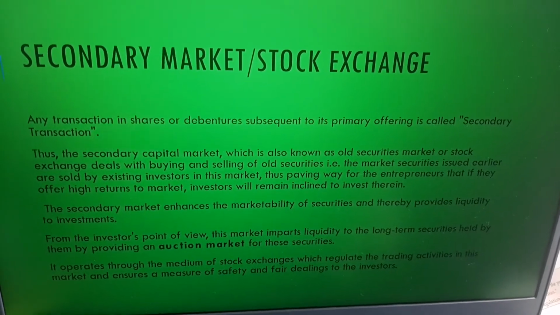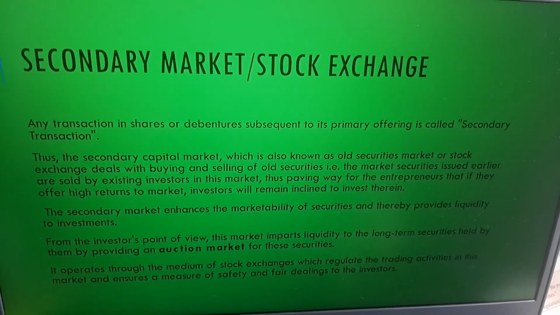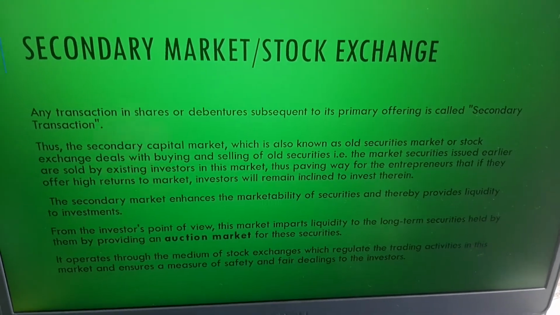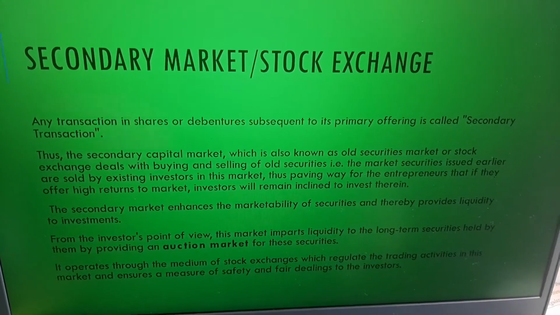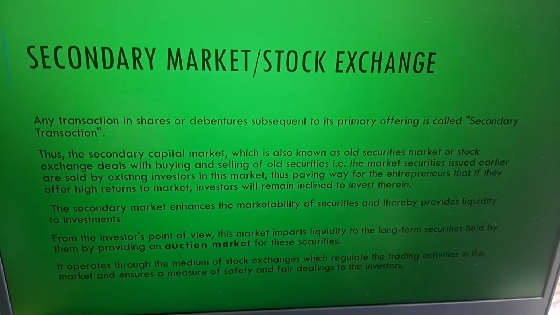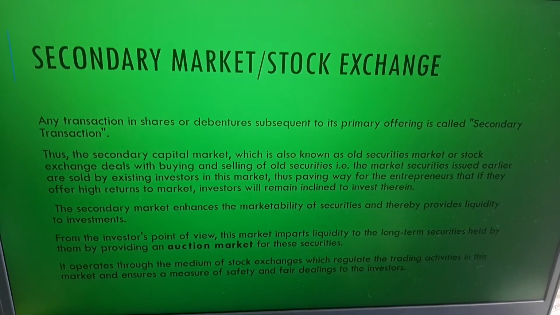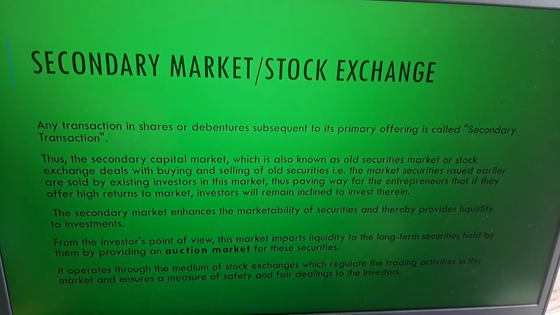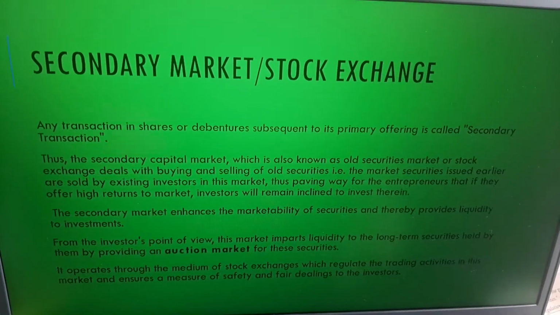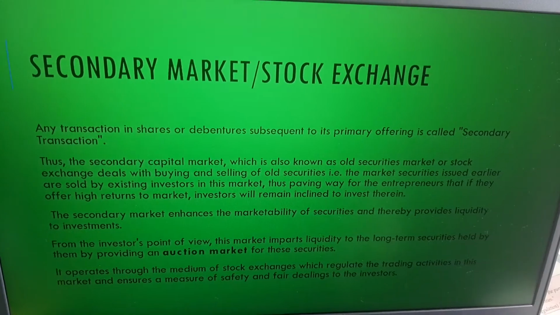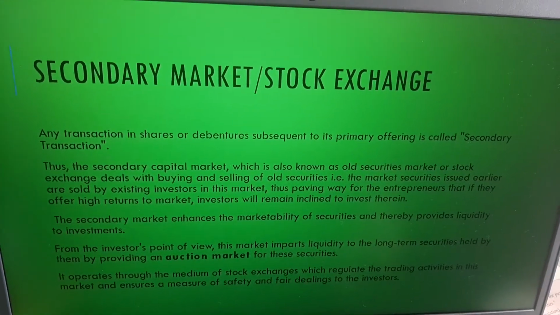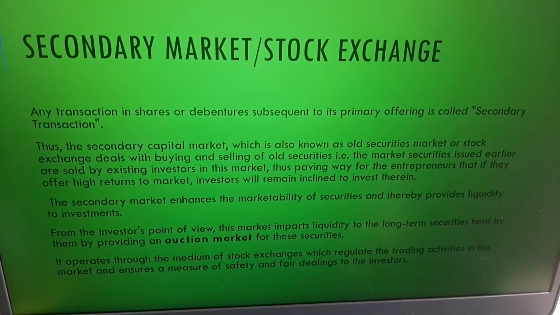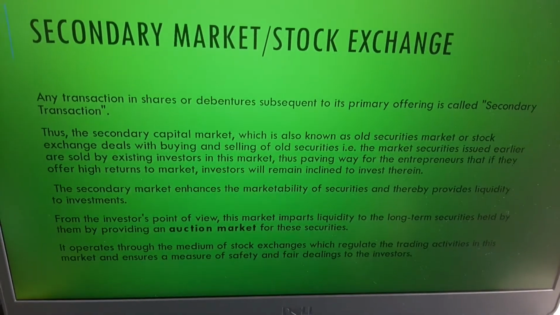The secondary market critically helps to provide liquidity. That means, say for example, in the primary market, Icha is the share company. She issued shares somewhere in 2001. Those shares were bought by Divesh. Now what happens? Divesh is in need of money. He cannot sell them in the primary market because they are already purchased, already done. So in the secondary market, those already issued, second-hand securities can be sold. So Divesh, when he is in need of money, is going to sell them there, right, in the secondary market.